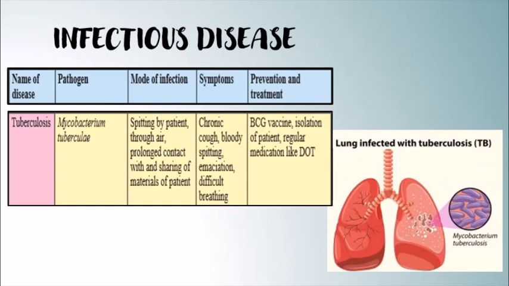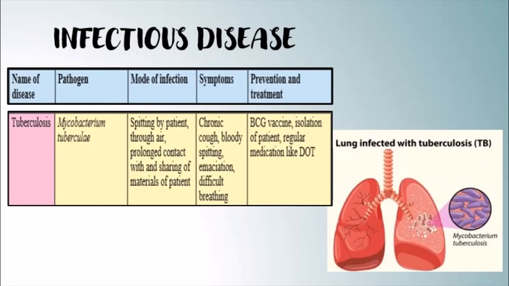Now, how do we get this infection? This infection can be caused by the spitting of a patient or through air. That is, these Mycobacterium tuberculosis can travel through air and can enter a healthy person's body and affect that person also. Or even when a healthy person is in regular contact with a tuberculosis patient, then also the healthy person has chances of getting tuberculosis.